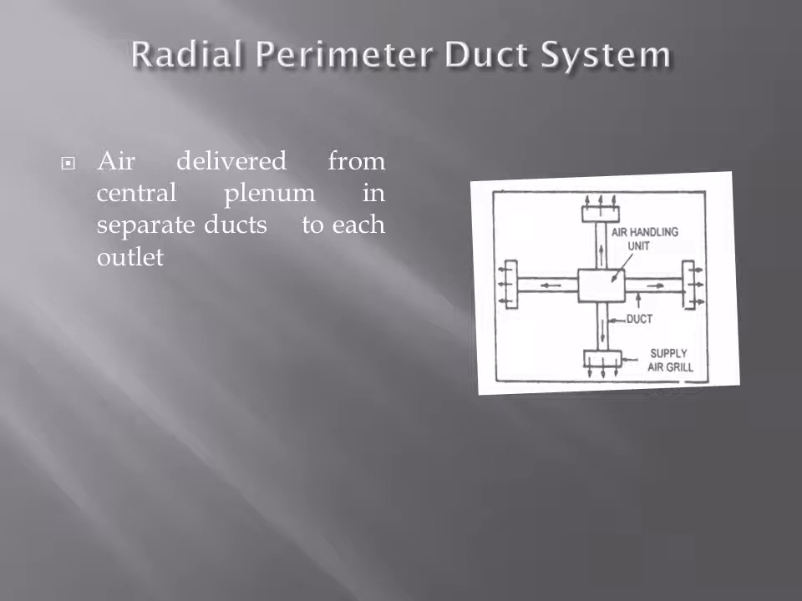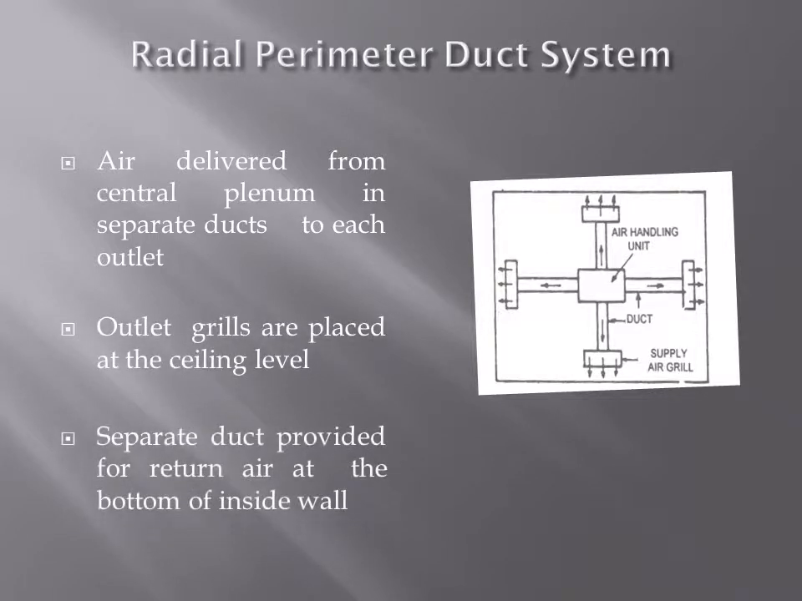You can see the diagram. This is a radial perimeter duct system. Outlet grills are placed at ceiling level, and a separate duct is provided for return air at the bottom of the inside wall.